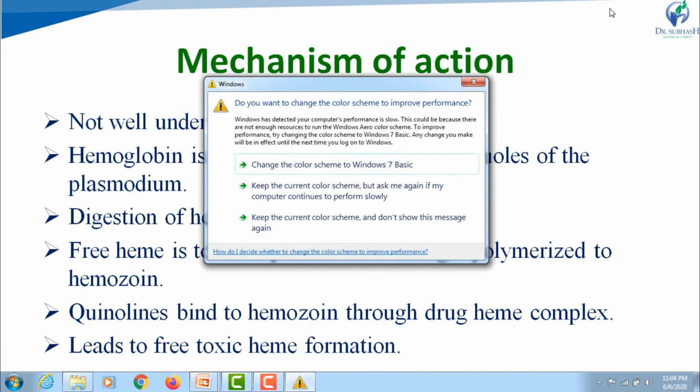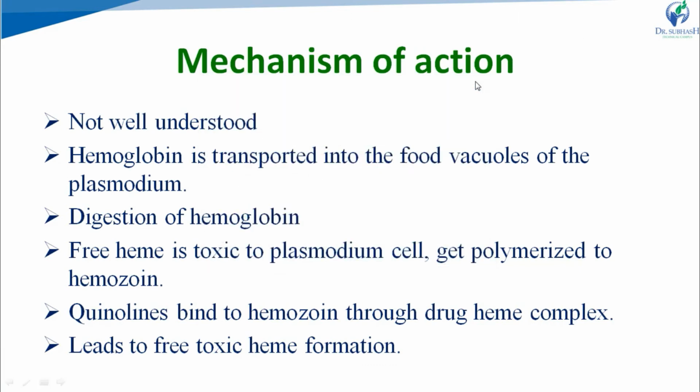Another possible mechanism of chloroquine is that it may bind to double-stranded DNA, and this results in inhibition of the function of DNA and RNA polymerase. Also, it may inhibit various enzyme systems. It may bind to the lysosome. It will lead to stabilization of the lysosomes, and ultimately it inhibits cellular growth.